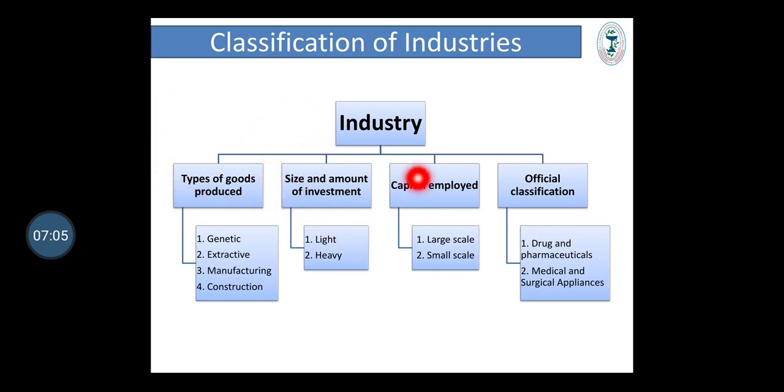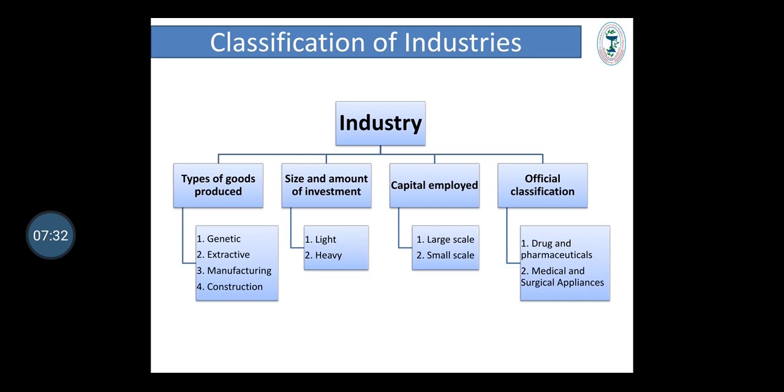Second, size and amount of investment. Third, capital employed. And fourth, official classification of industry. The most important classification is based on types of goods produced. So based on types of goods produced, industries are classified into genetic industry, extractive industry, manufacturing industries and construction industries.